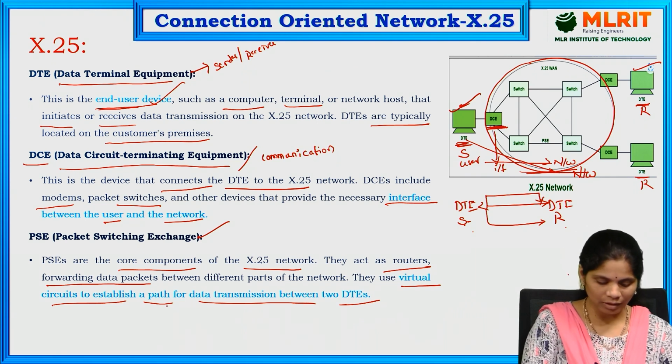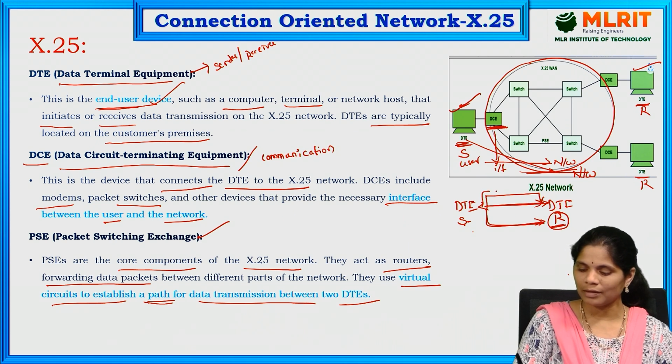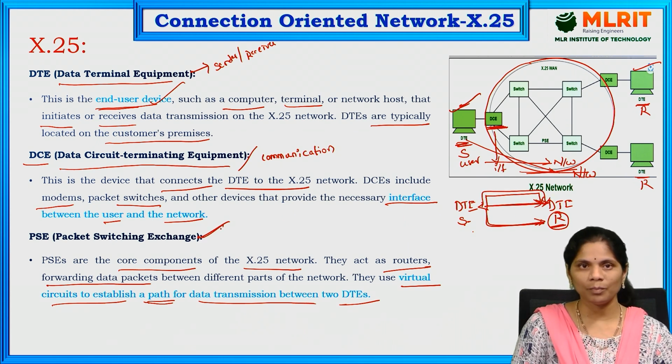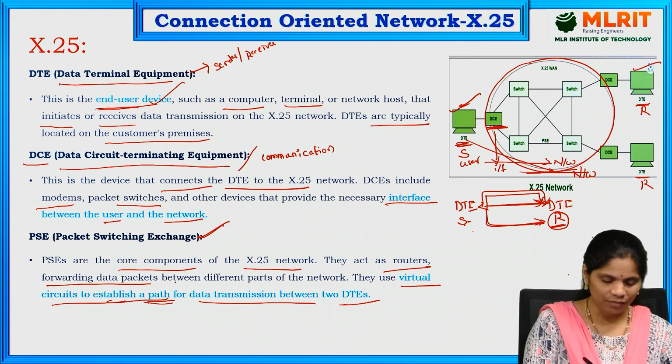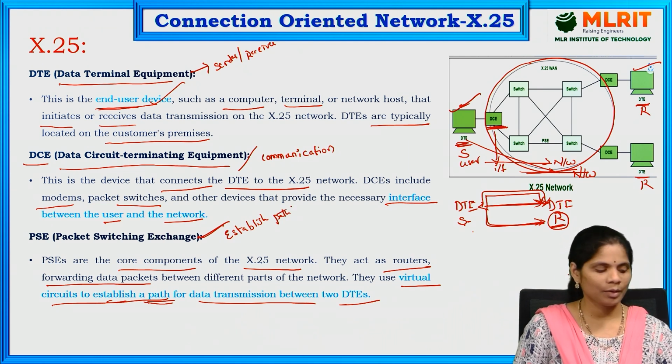For selecting the path, we use it. Whatever route it may be, the destination is the same. You can choose any route for transferring that data. That is called the packet switching exchange. For establishing the path, we use the PSE. That is the main aim of the PSE.